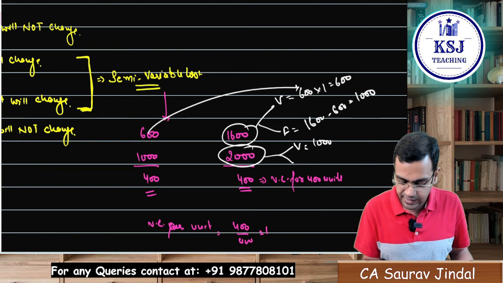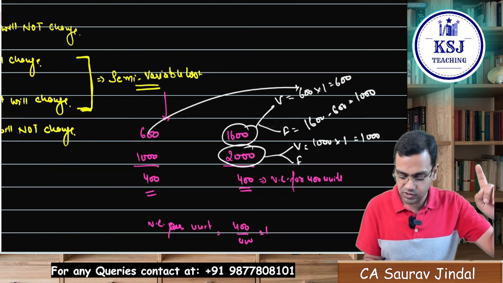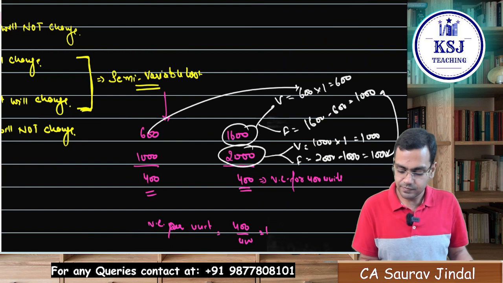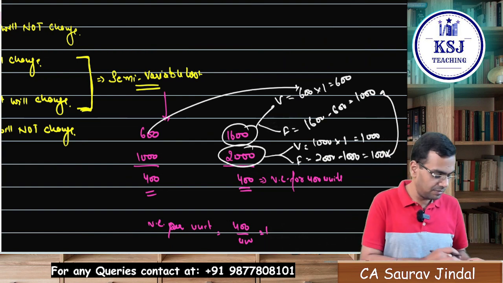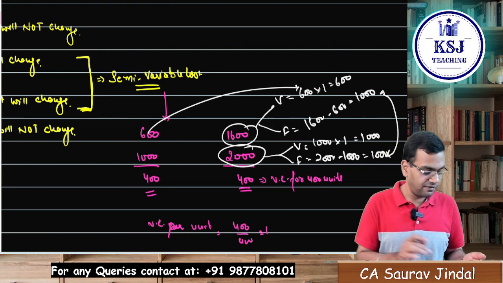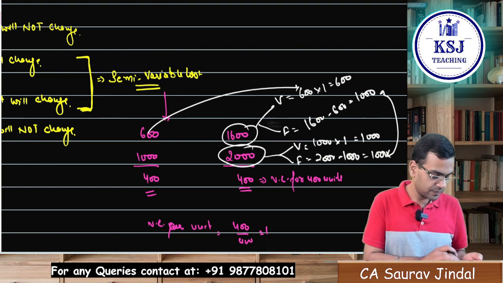Number of units multiplied by 1 rupee. That is 1000. And what is a fixed cost? 2000 minus 1000, 1000. The fixed cost will be same. Only the variable cost will differ, sir, right? So this is how the semi-variable cost is to be bifurcated between variable and fixed cost.